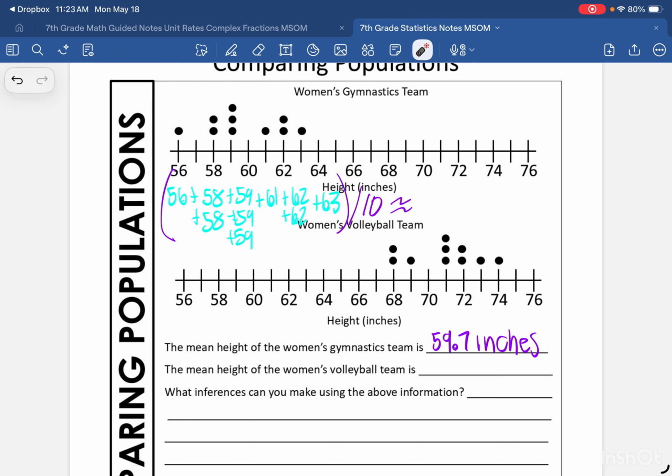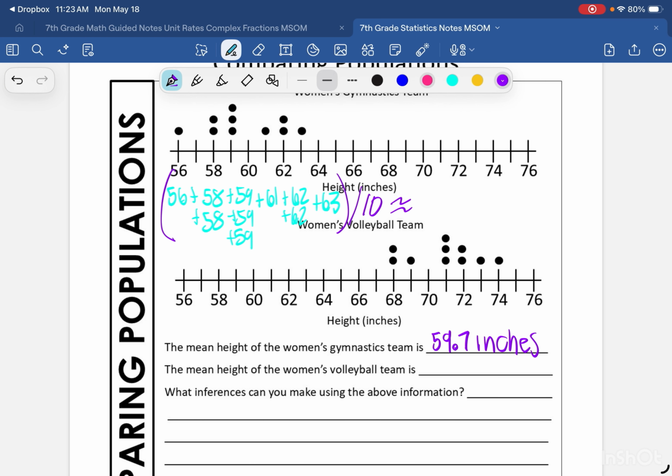Then I'm going to do the same thing with the women's volleyball team. So here I'm going to do 68 plus 68 plus 69 plus 71 plus 71 plus 71 plus 72 plus 72 plus 73 plus 74. And I'm also going to divide that by 10 because there are 10 data points. And I get that the mean height is about 70.9 inches.